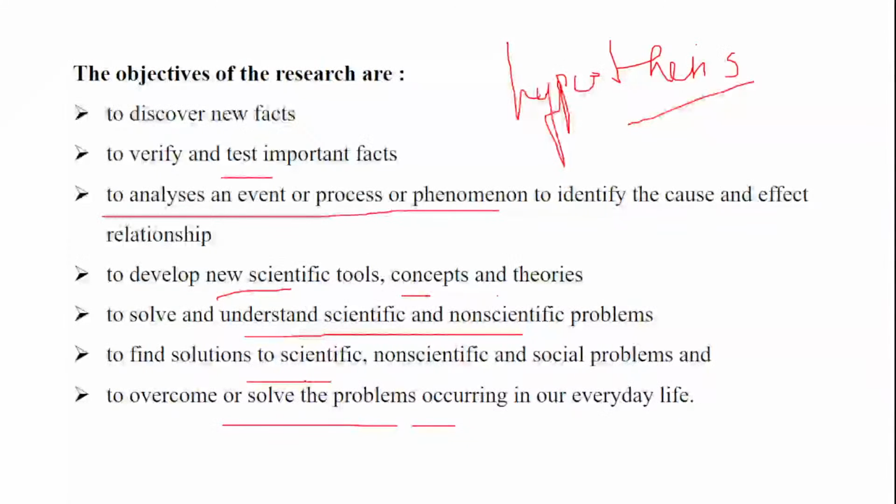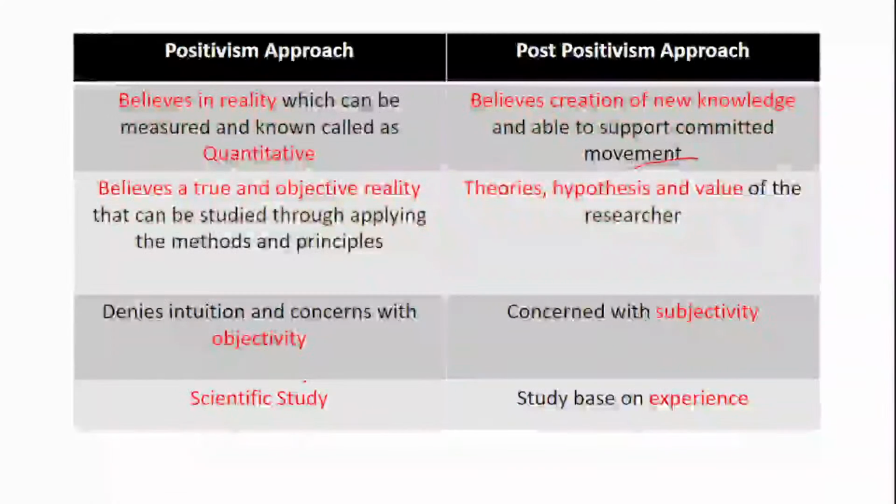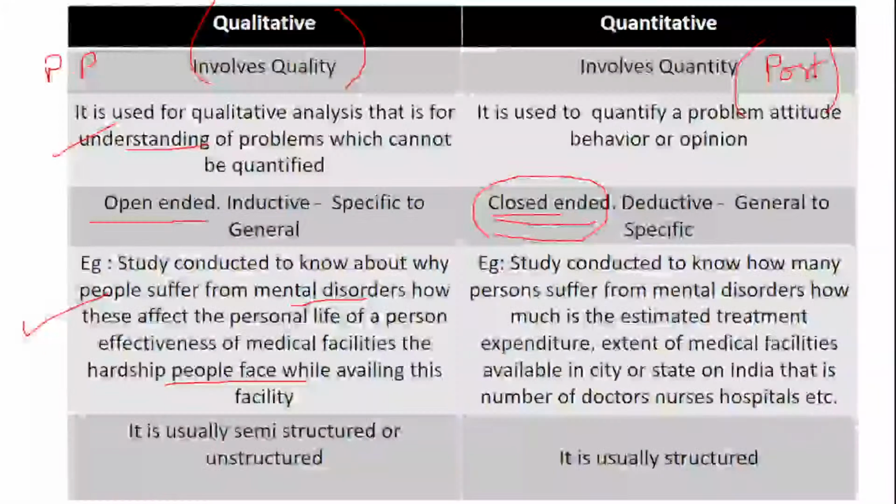Then we spoke about positivism and post-positivism, and then qualitative and quantitative research. I'm just starting the lecture slowly, so that once you are settled, from the next lecture I can pick up the speed. Tomorrow we will be seeing types of research.